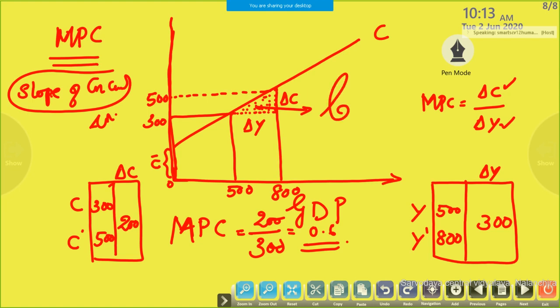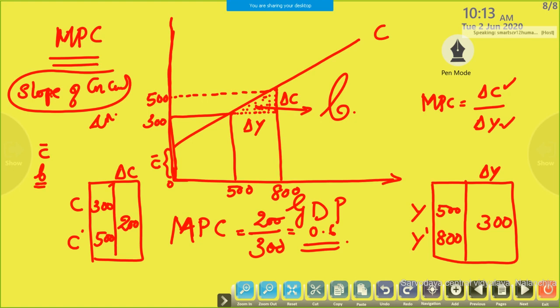For MPC we are using the letter B. So B shows MPC. Okay. So again you have to highlight like this. C dash shows autonomous consumption. B shows MPC. MPC is the slope of the consumption curve.